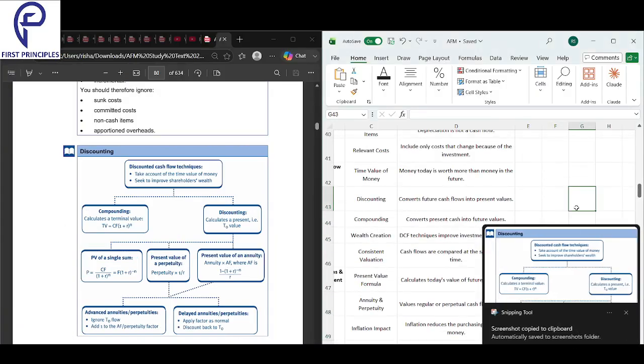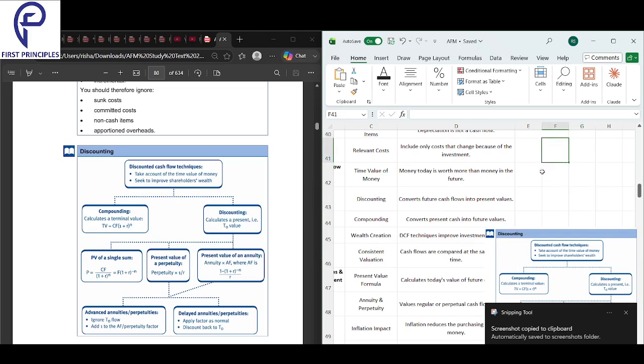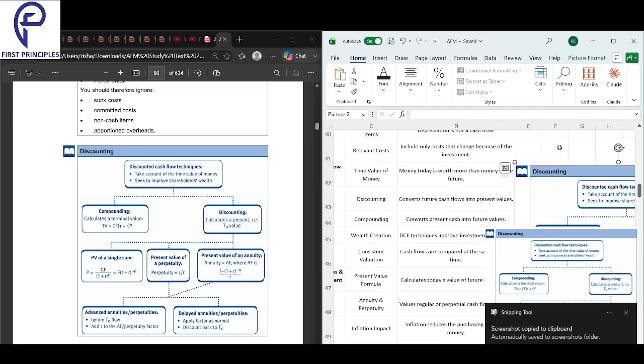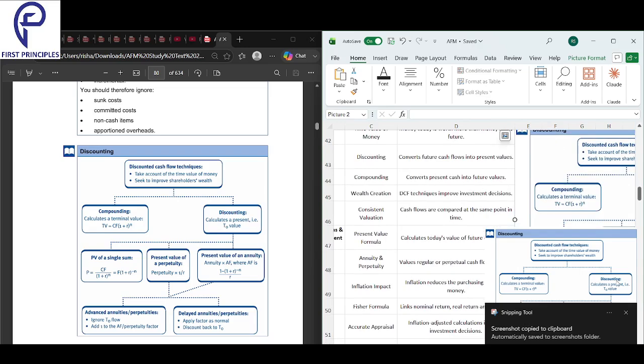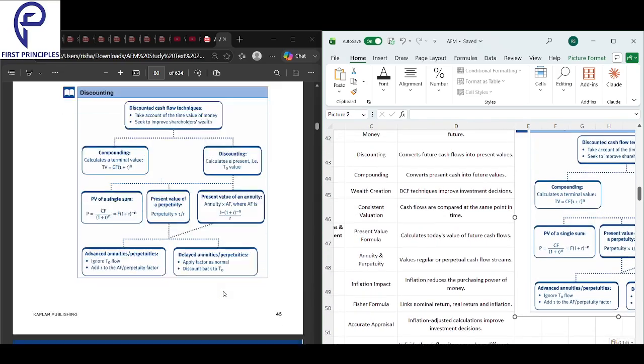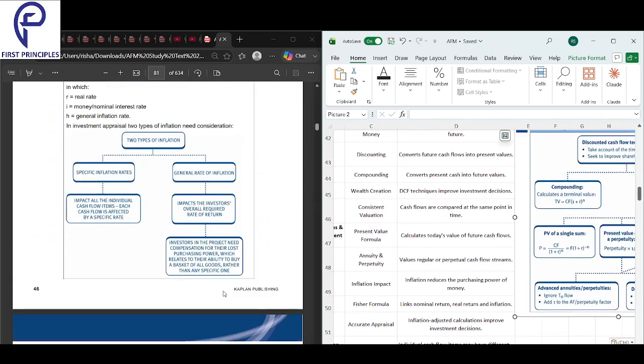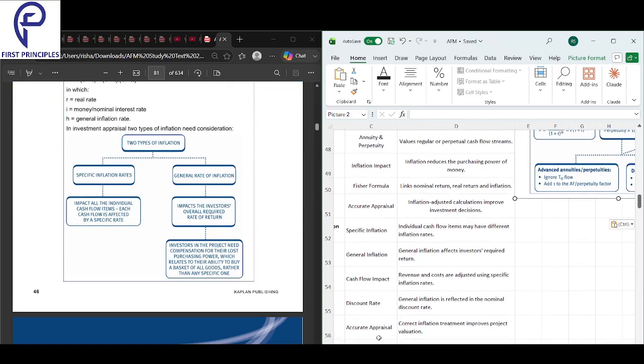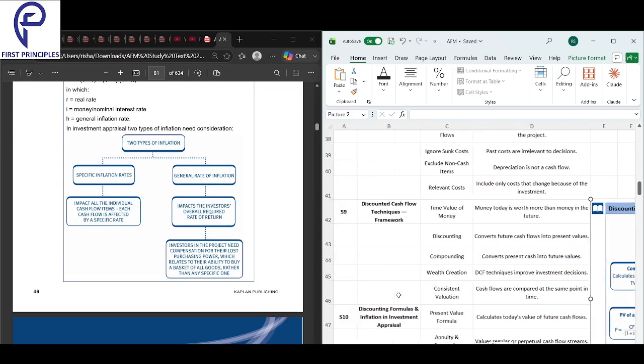There's a range of formulas here as well. Time value of money, it starts. So all the formulas are here. When you revise this, you can go through the formulas as well. And as we start with the problems, we will start applying these formulas. Okay, so 10 slides we have done.